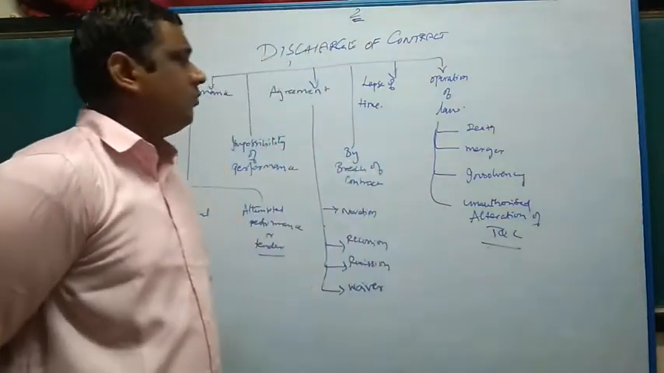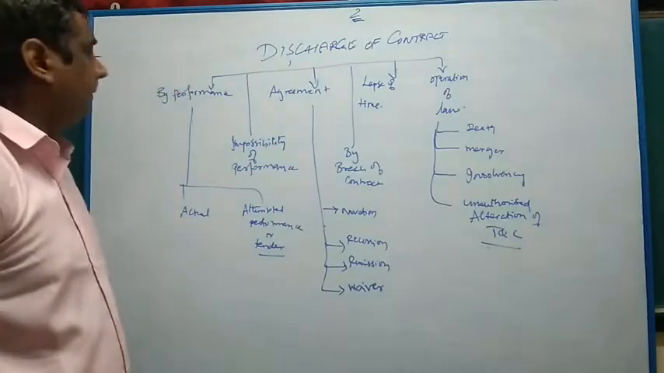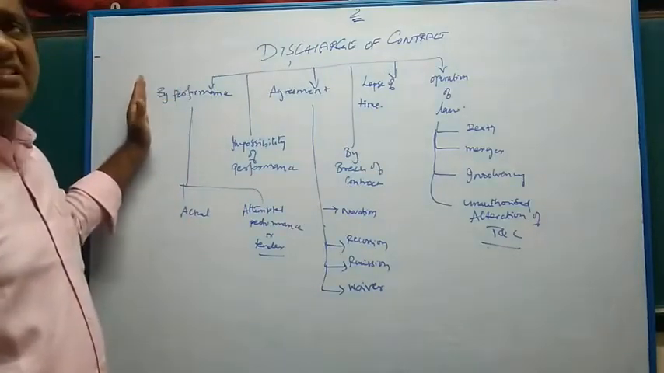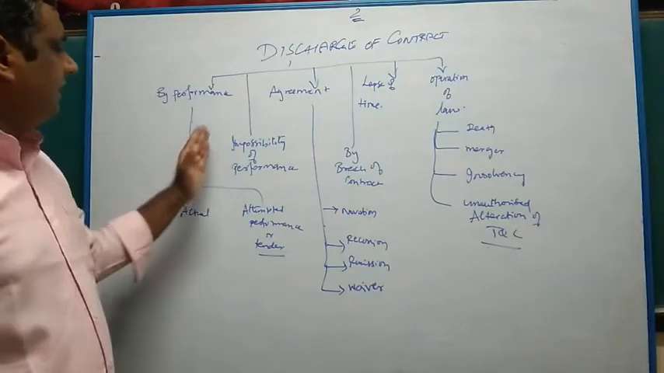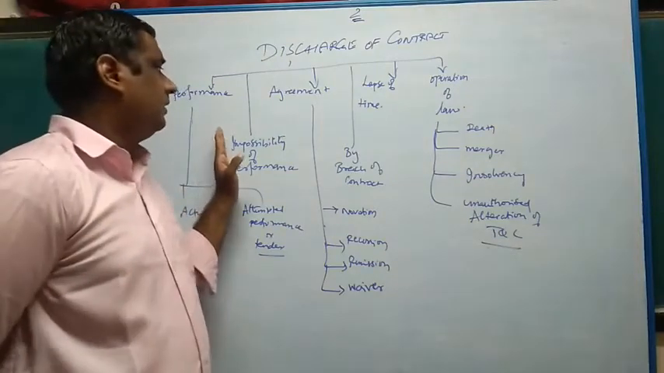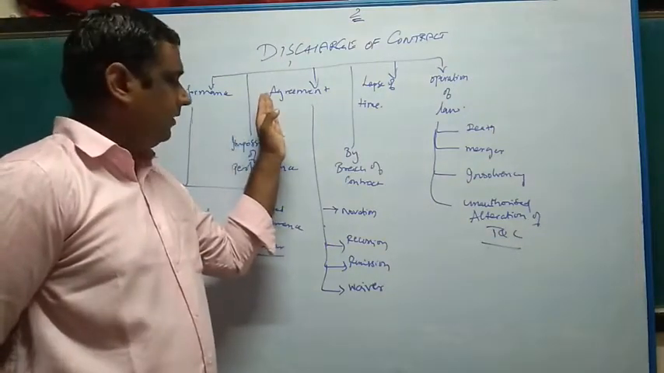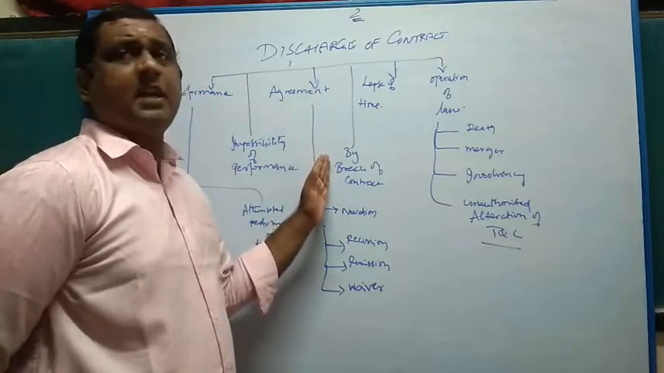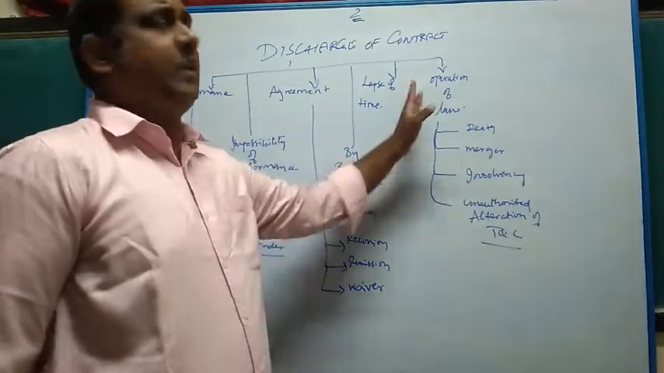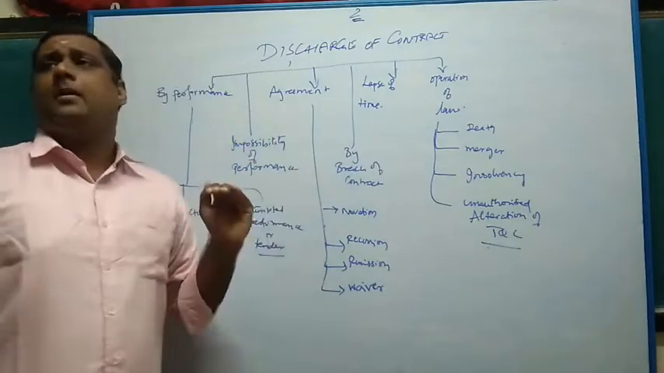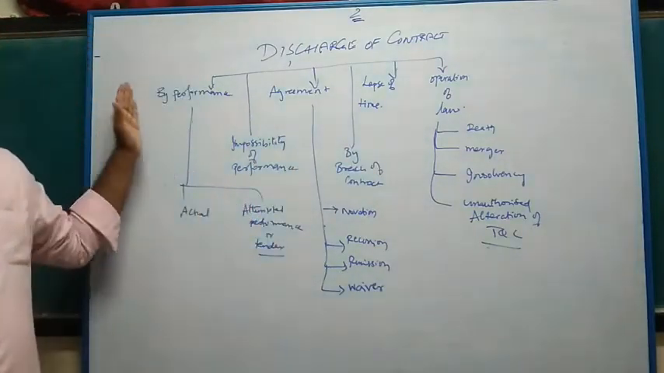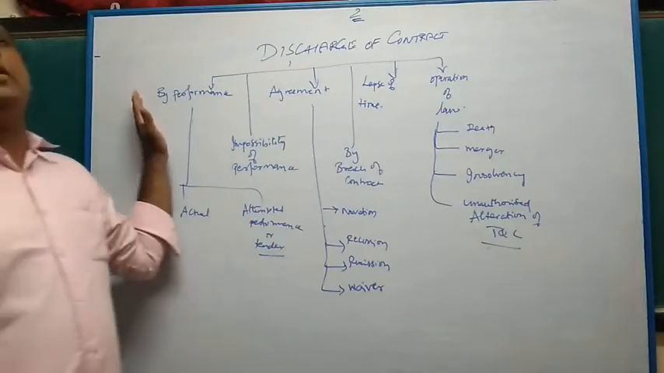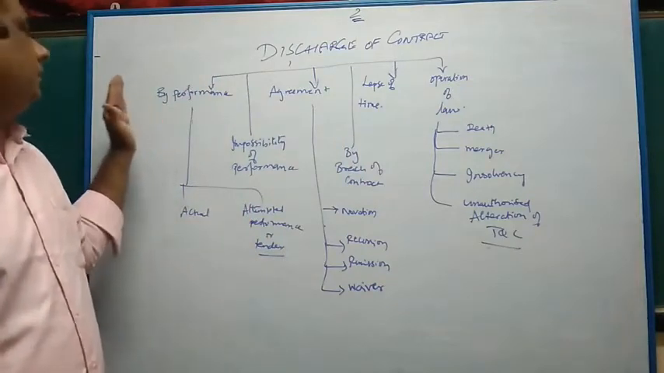There are various modes in which the contract can be concluded. One is by performance. Second is by impossibility of performance. Third is agreement. Fourth is lapse of time. Fifth is breach of contract. Sixth is operation of law. There are 6 modes in which a contract can be discharged, concluded or put to an end.